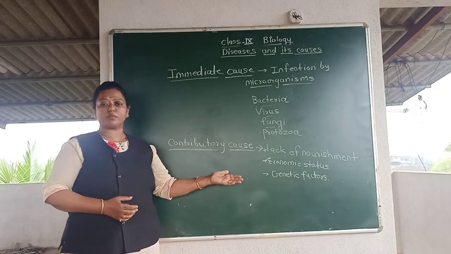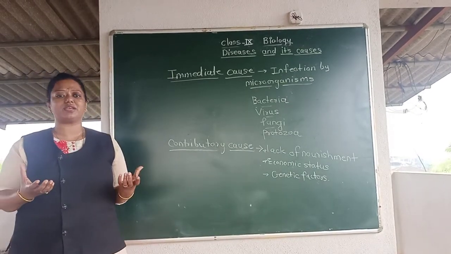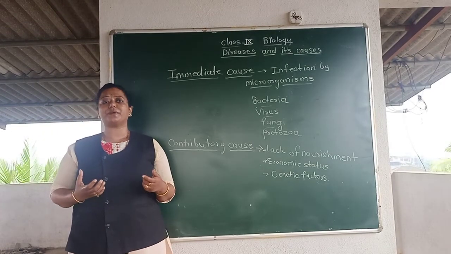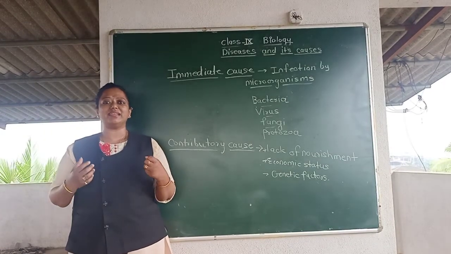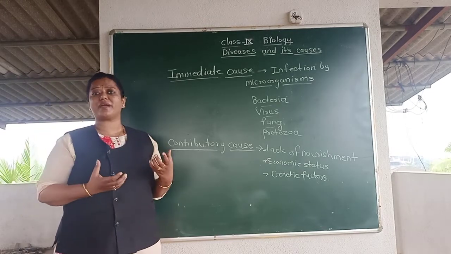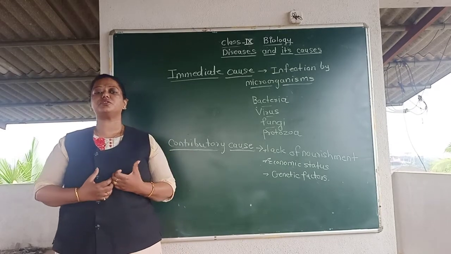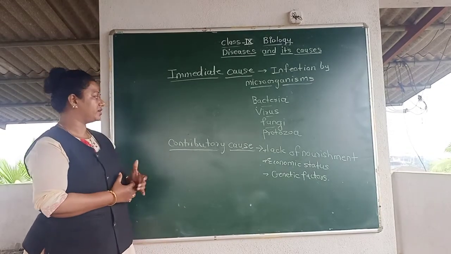So economic status is also a very important reason, because rich people can buy everything and consume it, while poor people cannot meet their daily needs, and so how will they pay attention to their food habits? So economic condition is also a major reason which comes under the contributory causes.